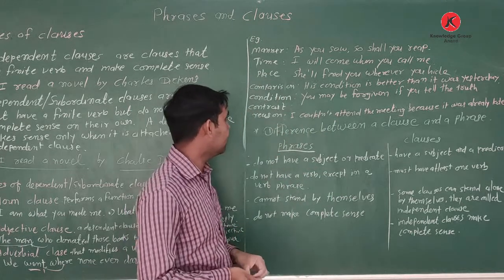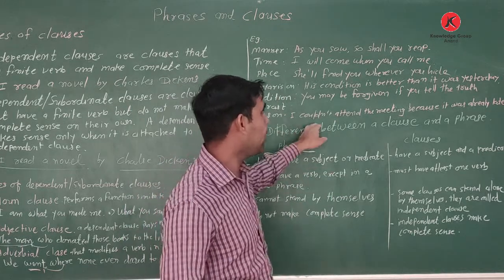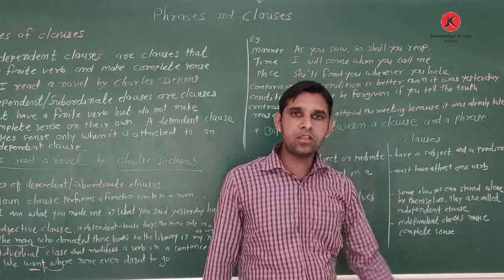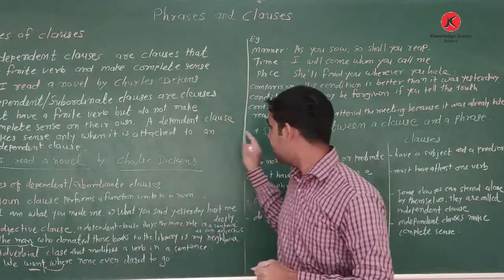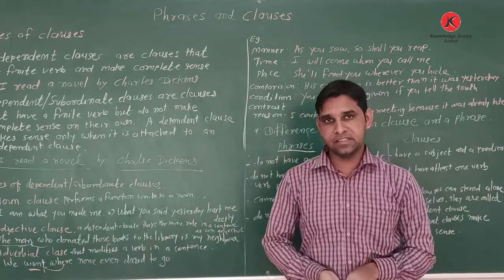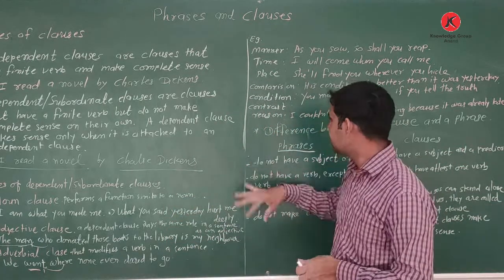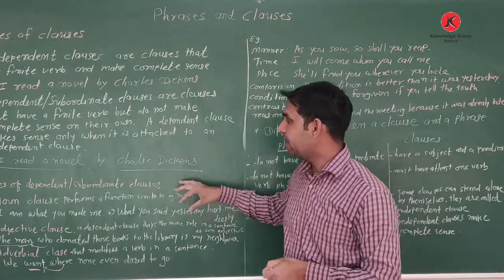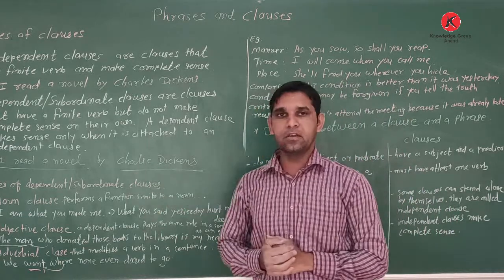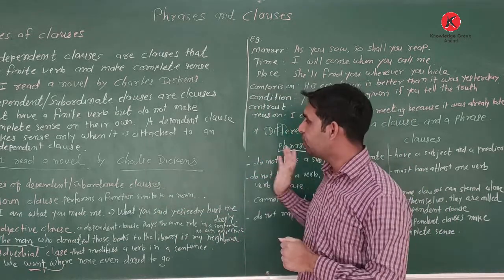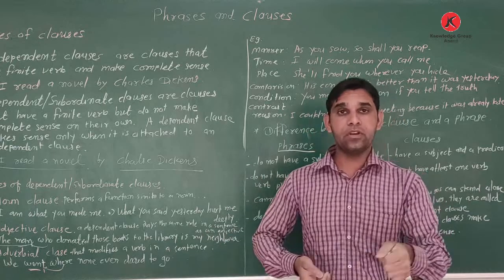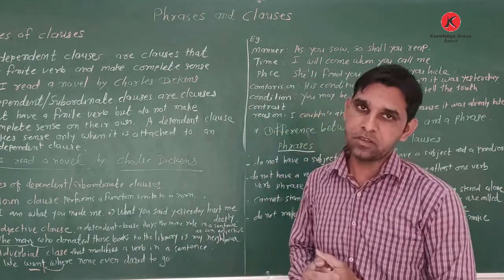Now comes the reason: I couldn't attend the meeting because it was already late. It shows the reason in a sentence. So this is how we learned about clauses, and the difference between phrases and clauses. I hope you understand phrases and clauses also.